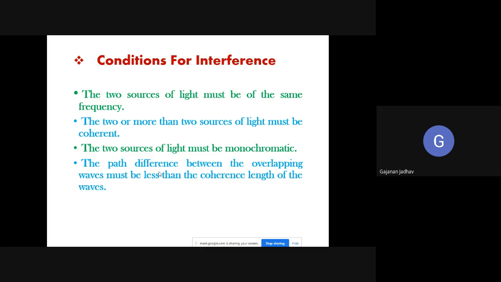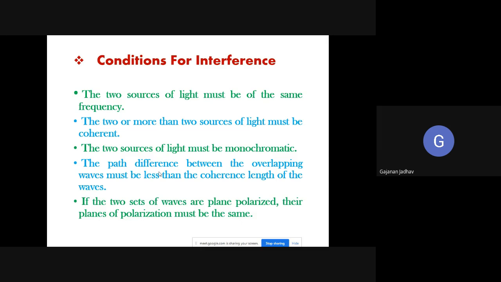And the fourth condition is that the path difference between the overlapping waves must be less than the coherence length of the waves. Okay, so these are the five conditions. And the last one is that if the two sets of waves are plane polarized, their plane of polarization must be the same. So these all are the conditions for getting interference.